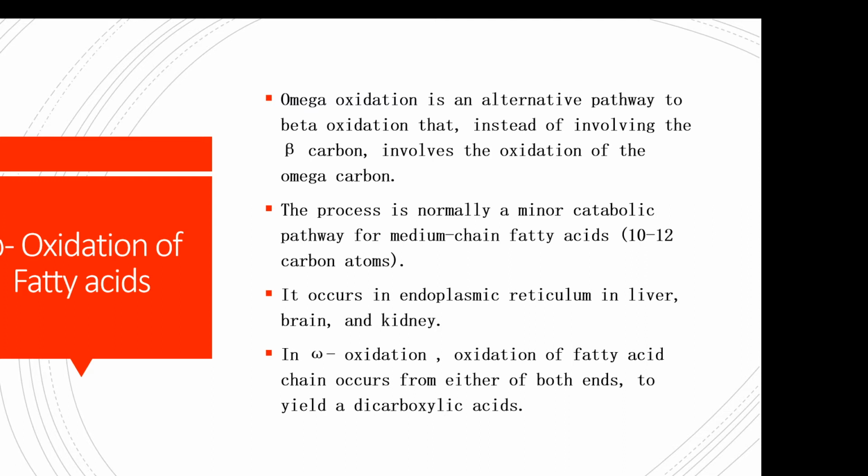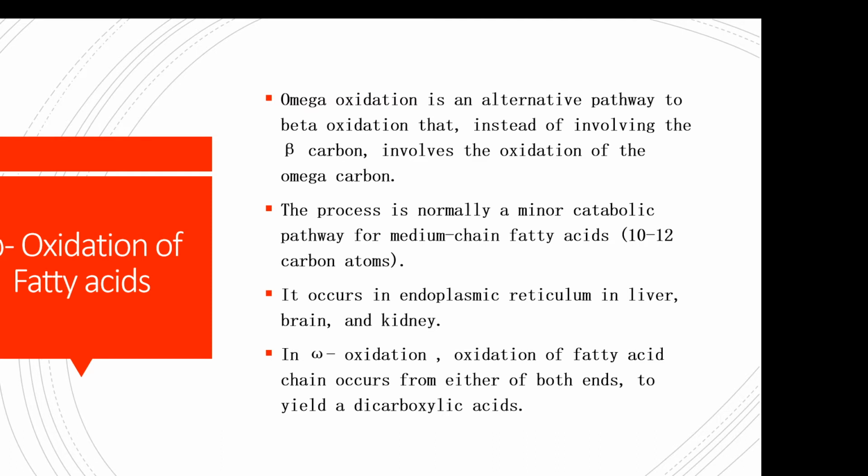This pathway occurs in the endoplasmic reticulum, mainly in the liver, brain, and kidney. The enzyme involved in this omega oxidation is omega hydroxylase, which is a monooxygenase enzyme, which involves cofactors like cytochrome P450, a flavoprotein reductase, and NADP+.